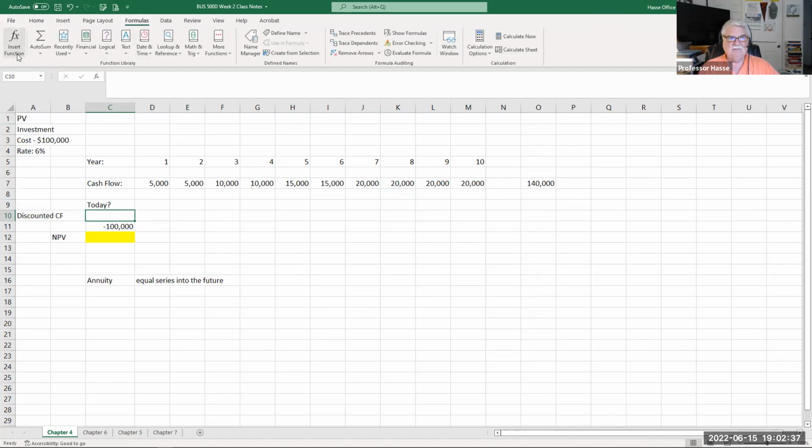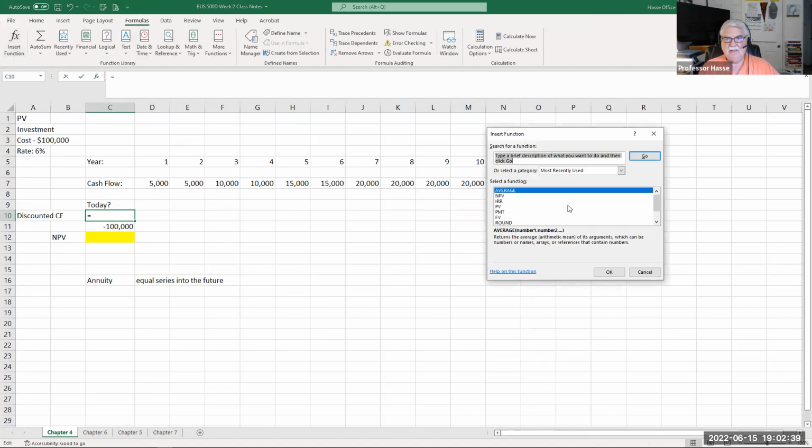Formulas, function, financial, and we look for the function NPV, net present value. There it is right there. All our nice spreadsheets, Apple Numbers, Excel, Google Sheets, all have functions.